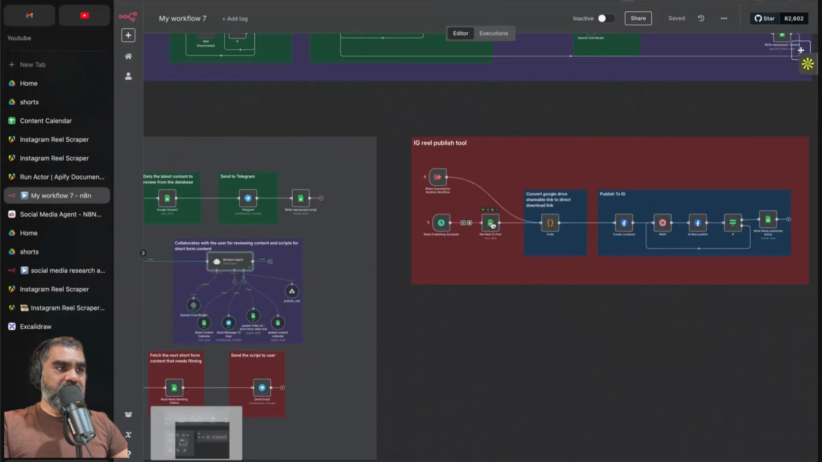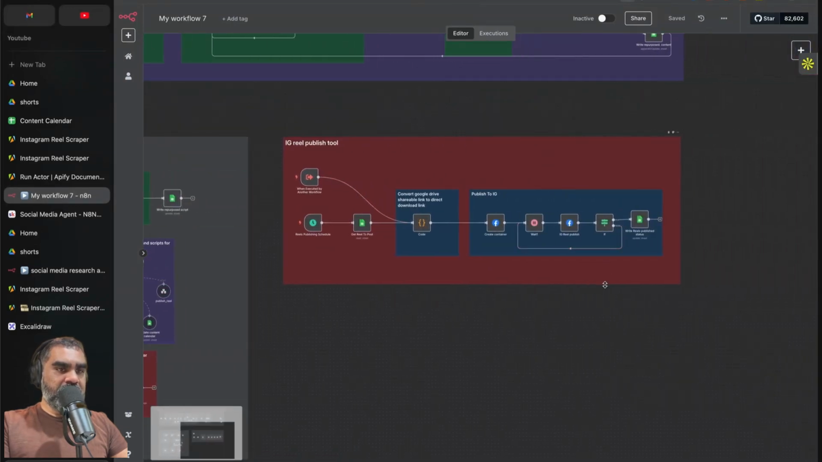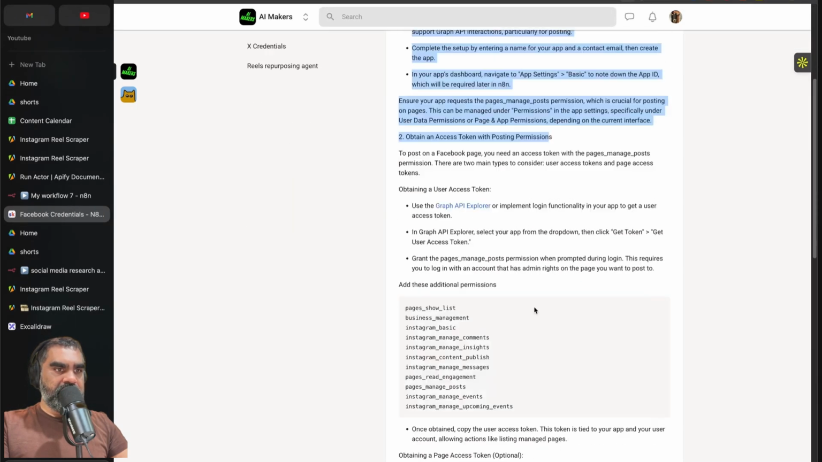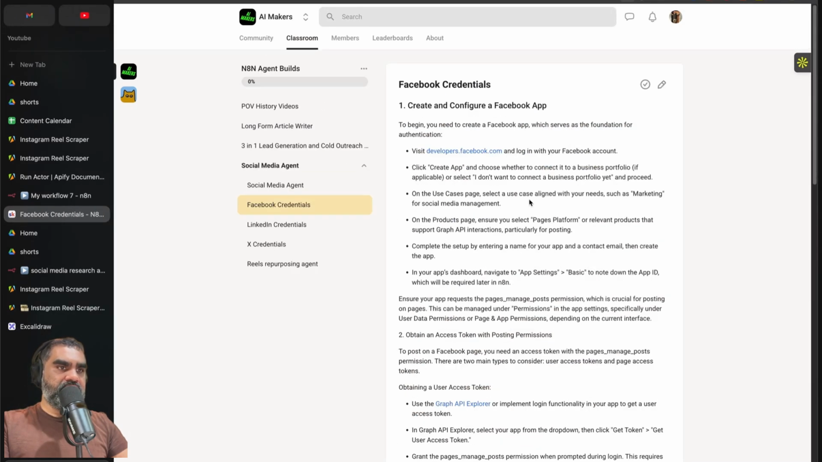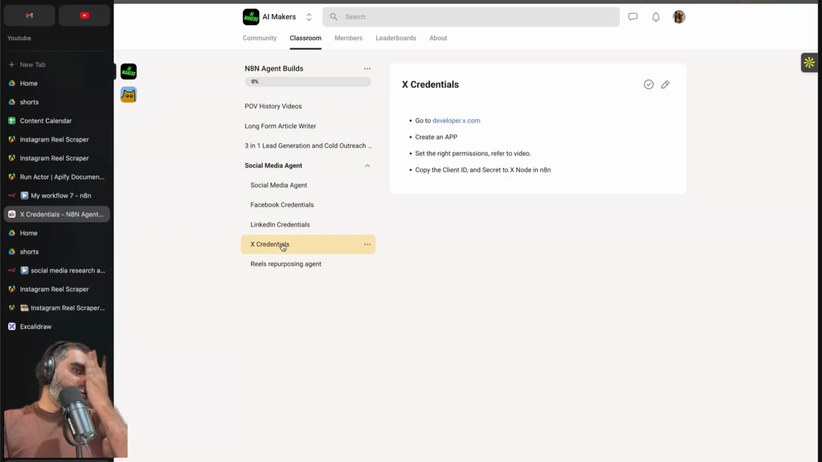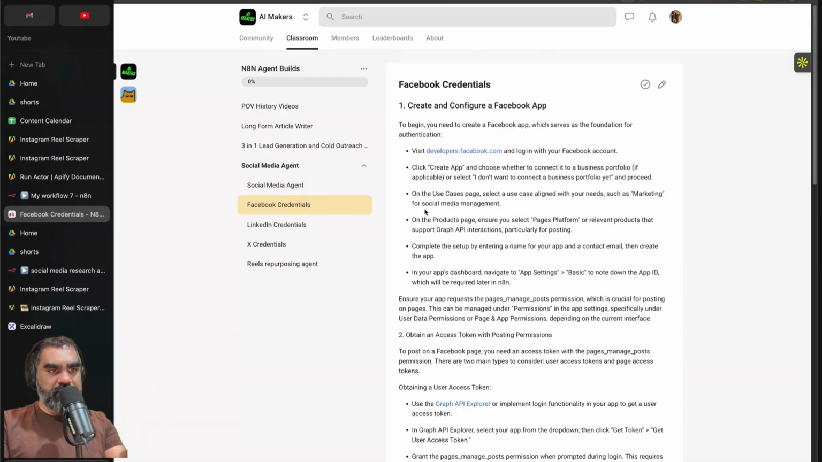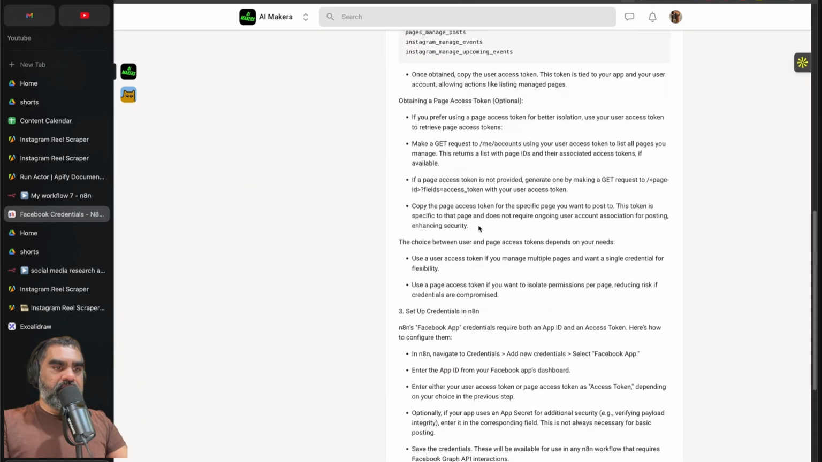To set up the credentials for everything, you can just ask ChatGPT, or all the credential setup is in our AI makers community. We have a detailed permissions list and the steps to do for each: Facebook credentials, LinkedIn, X. I think there is Instagram Reels credentials which uses Facebook credentials as well. All that is in our community.